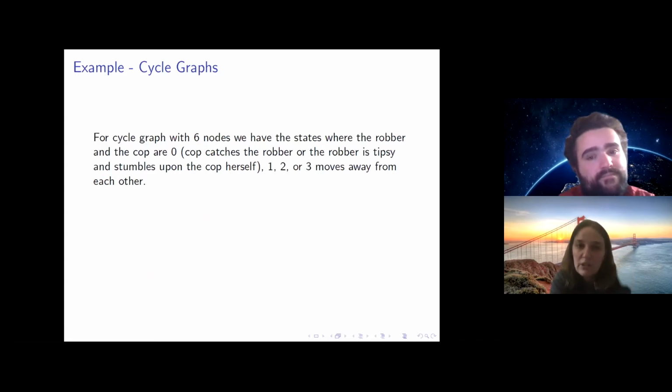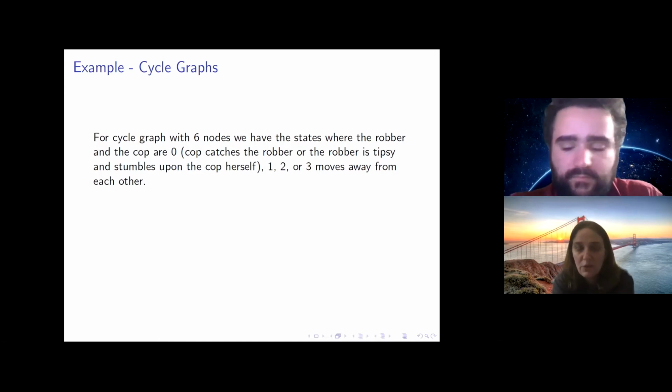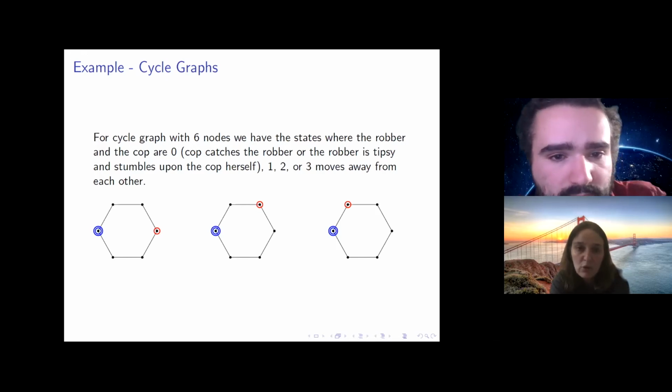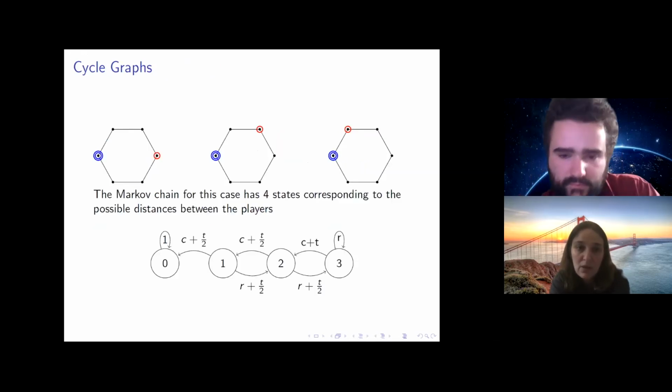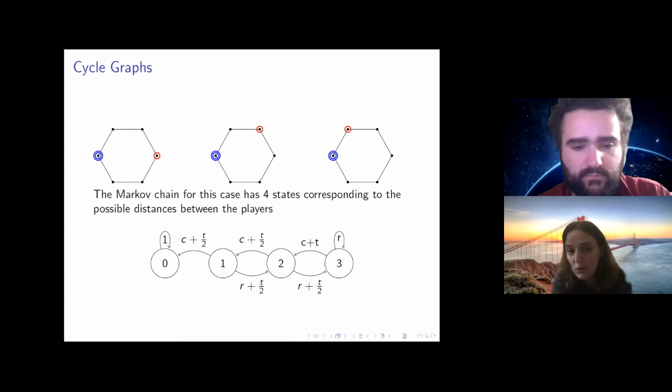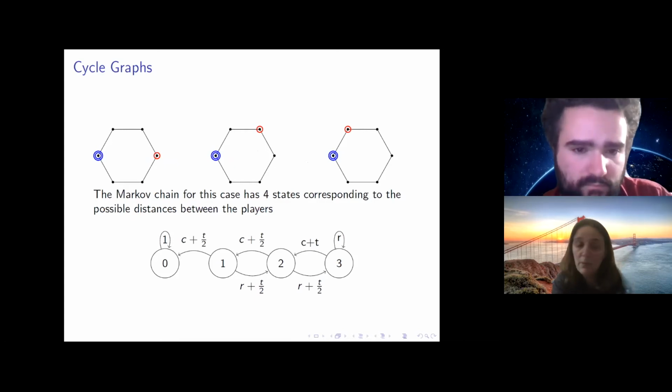the cycle on 6 nodes, they can be a distance of 3, 2, or 1 away from each other. And based on this game, we can create a Markov chain that basically shows if they are at distance 0 away, 1 away, 2 away, and 3 away. And distance 0 basically means that the game is over.